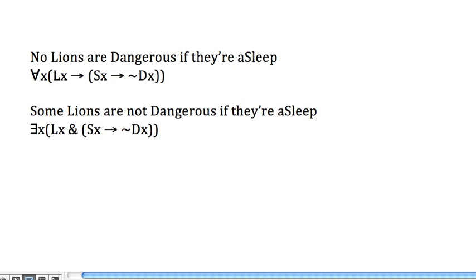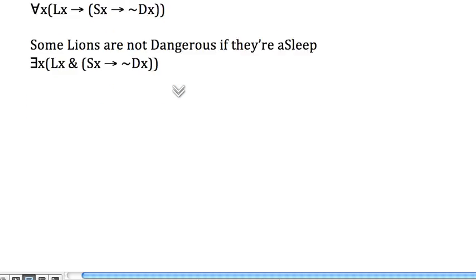What we noticed is that we had to be careful here in thinking about the predicate. The way to get it right, as I said, is to ask what we are being told about any particular lion in this case. And what we're being told down here is that there's some particular lion that fits the predicate. So that gives us a bunch of cases where we have a complex predicate, and it's a little bit challenging, but if you can understand how this worked, you should be in good shape for some of the other examples. So let's carry on here. We're going to look at some more examples.